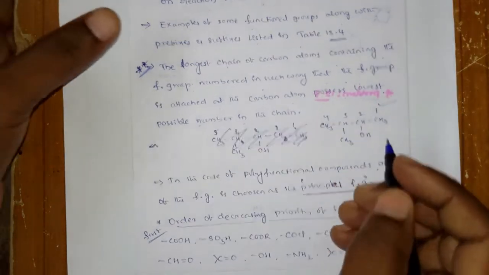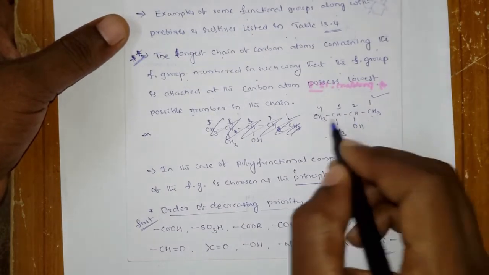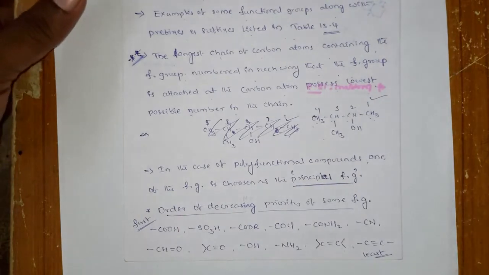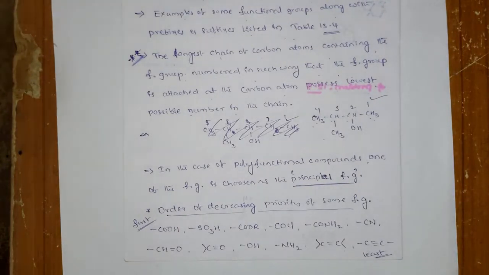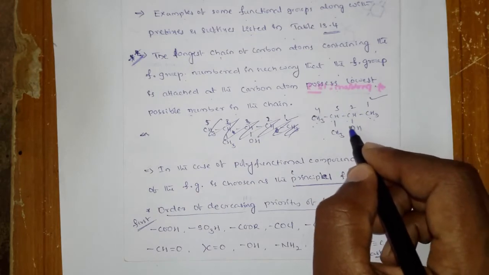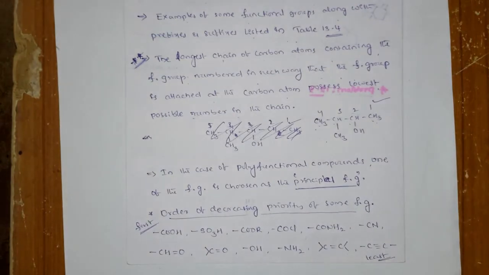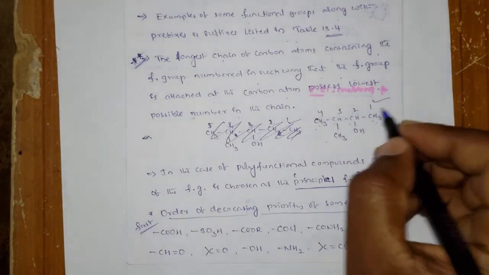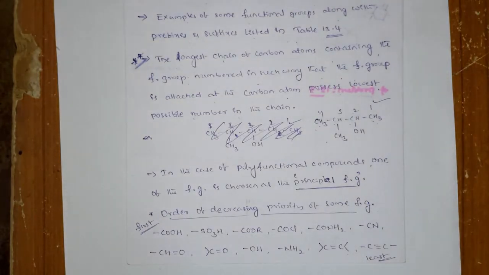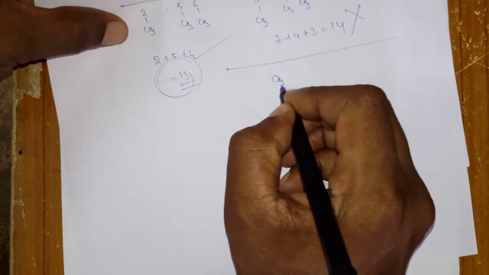Suppose this example: there are two possibilities, 1 2 3 4 or 1 2 3 4. But the carbon connected to the functional group should get the lowest possible number. So from right to left it is correct, left to right it is wrong.